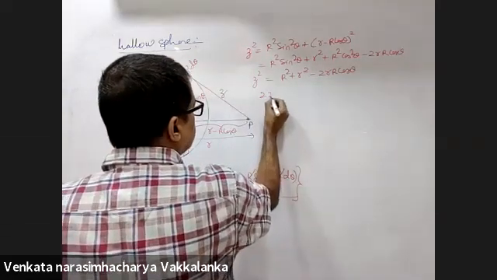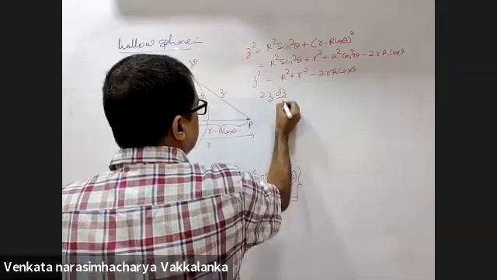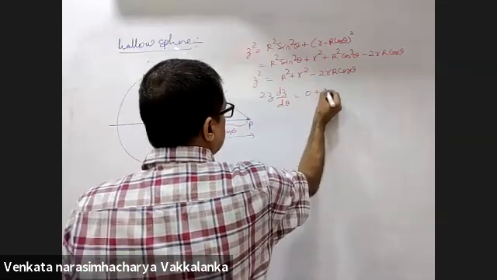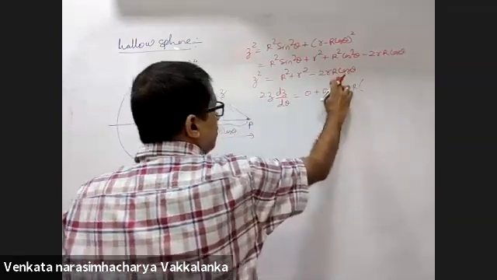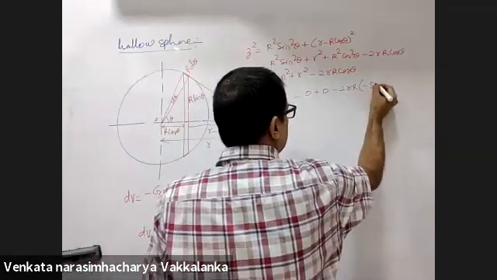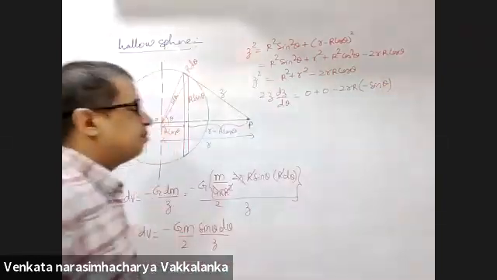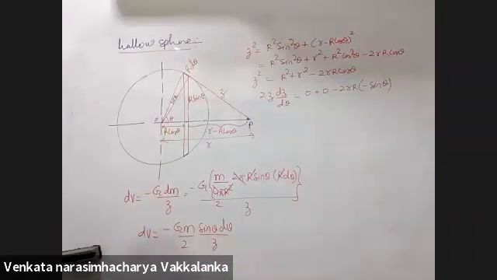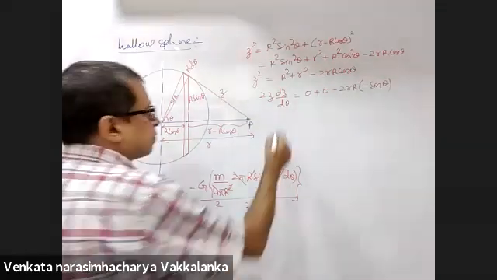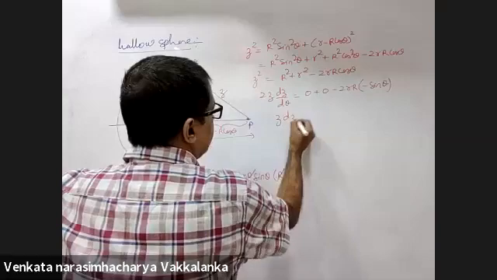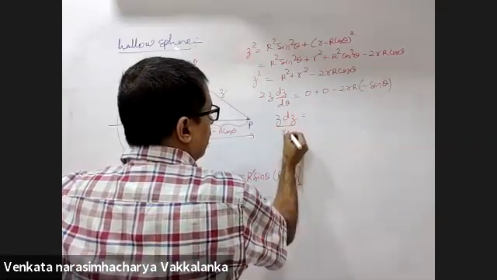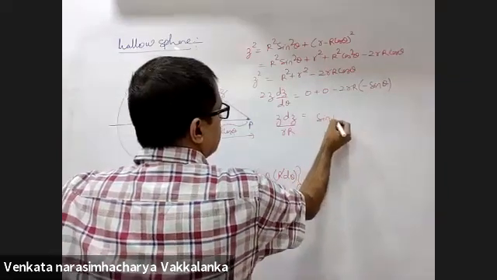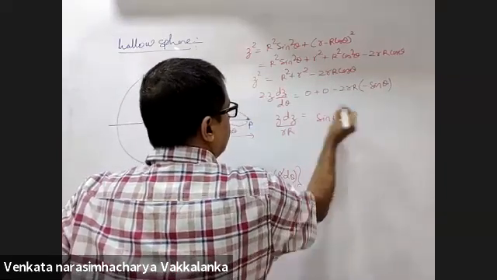Now 2z dz by d theta is 0 plus 0 minus, differentiation of cos theta is minus sin theta. You differentiated the whole equation with respect to theta. Z dz upon small r capital R is sin theta d theta.